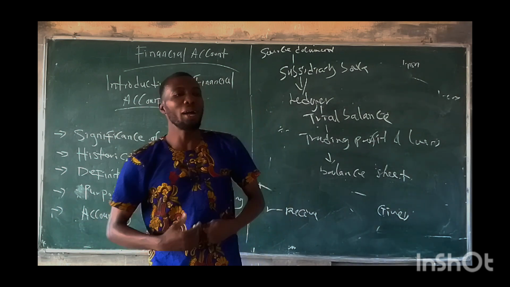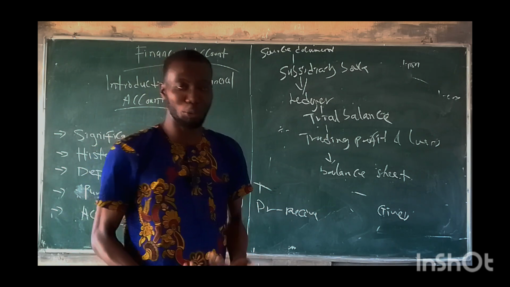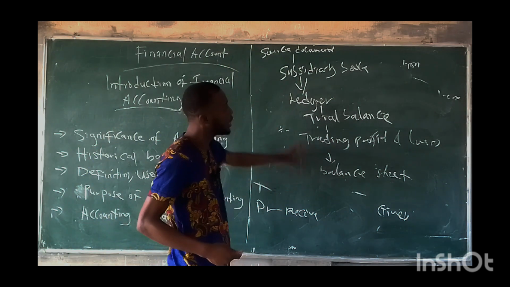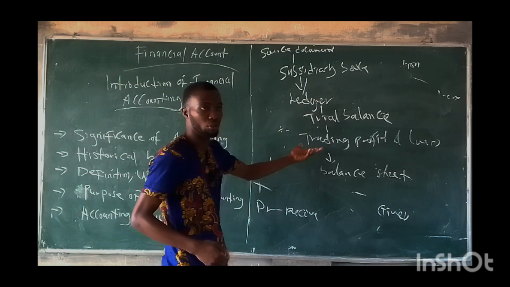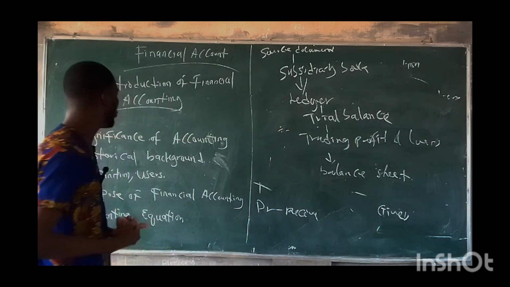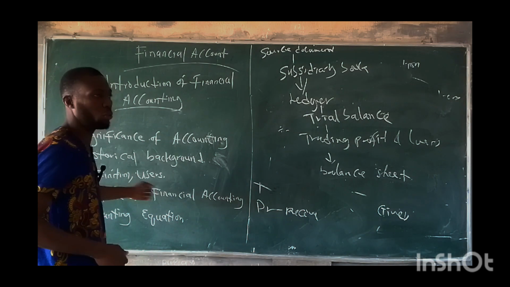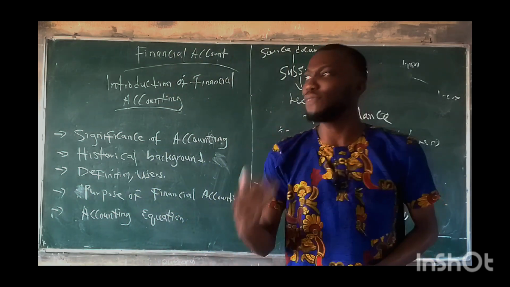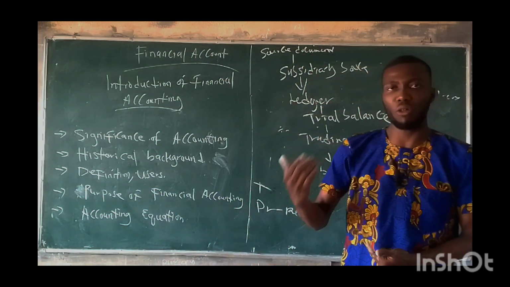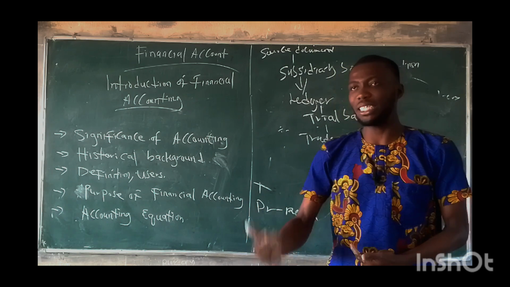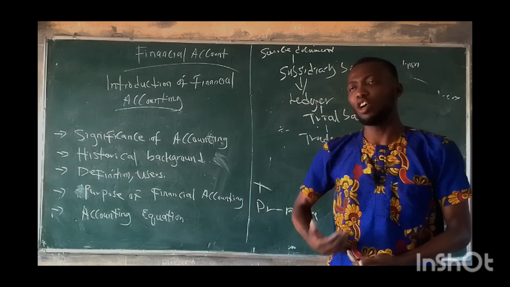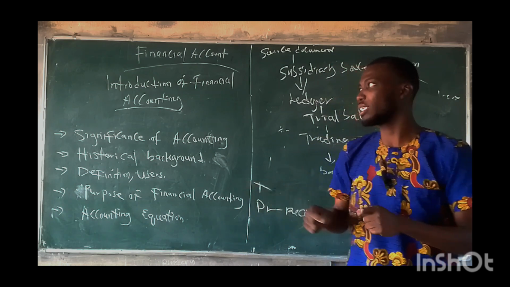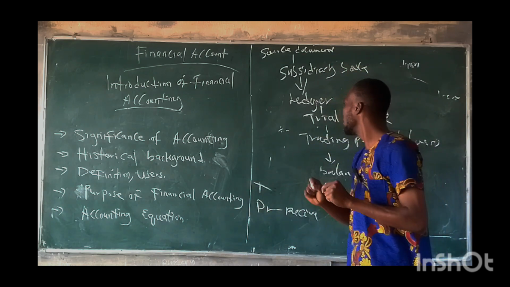So now, when that has been done, what is the next thing to do? These are the documents and the procedures to prepare our accounts. The next thing we have to look into is the definition of accounting. What do we understand by accounting? Accounting can be defined as the process of recording, classifying, interpreting, summarizing, analyzing, and communicating financial information for decision making by the users.